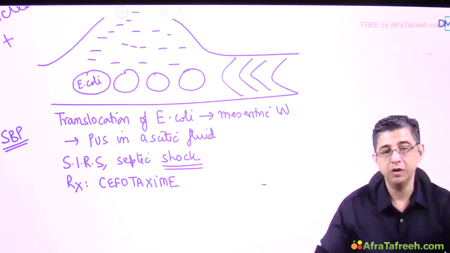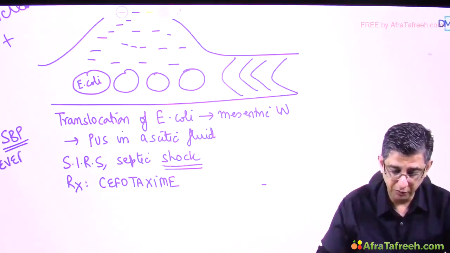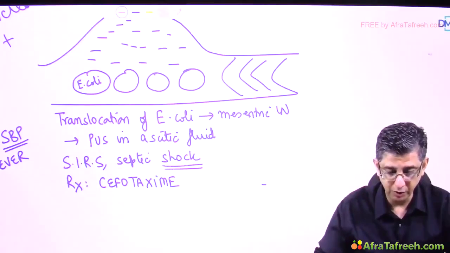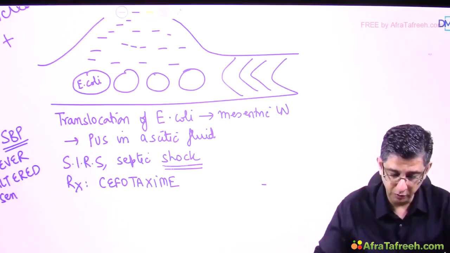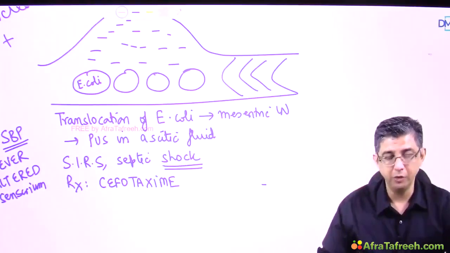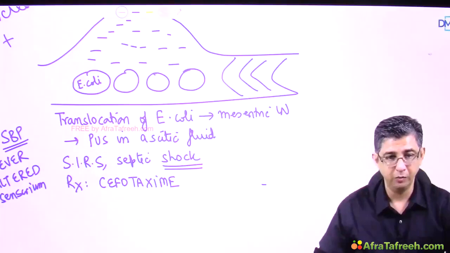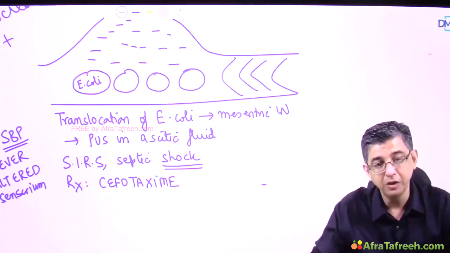So patients who are having spontaneous bacterial peritonitis would be having features of fever and development of tachypnea. There would be tachycardia, there would be leukocytosis occurring in a patient, but as the patient progresses towards septic shock, there can also be development of altered sensorium. So if you're having an ascitic patient with altered mentation, that definitely means there is a hepatic encephalopathy component to the disease, and apart from that, even the septic shock component can contribute to decreased perfusion of the vital organs, contributing to this deterioration.